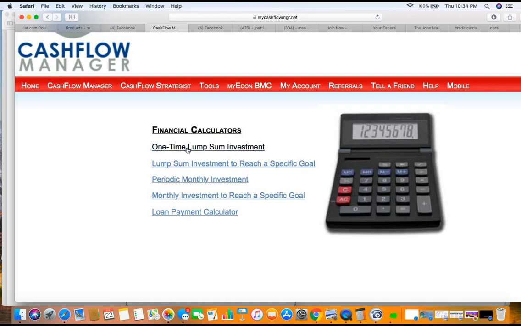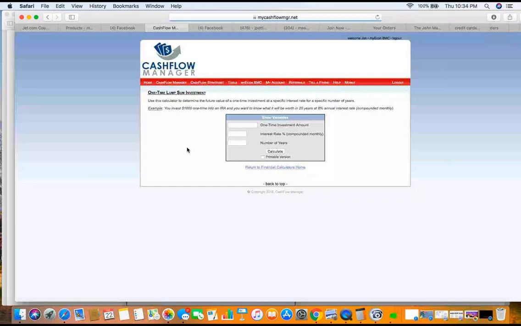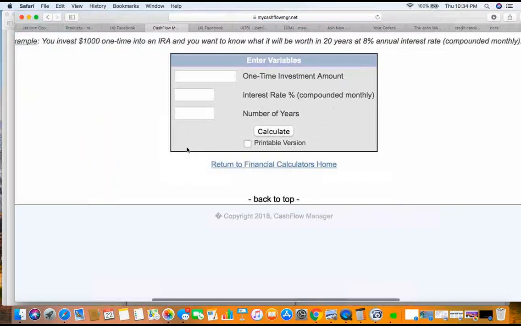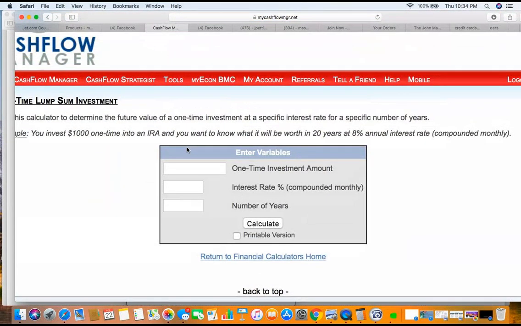So now, let's look at a one-time lump sum investment. What that means, you got a lump of money right now. You got $10,000, you got $20,000, okay? Somebody died and you got $50,000 or whatever, right? All right, so you go here, you say, okay, I need to know something. I want to know, what is this going to be in 25 years, okay? So you go here, you take the 10,000, okay? Put the numbers in there. You don't got to put any commas in, okay?